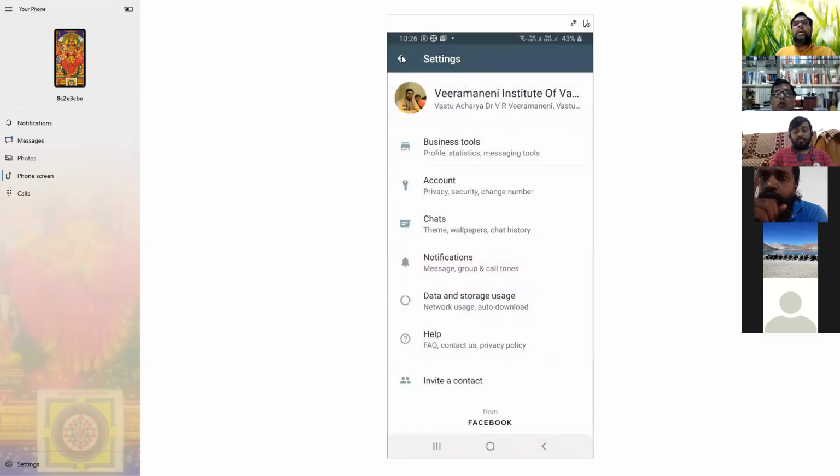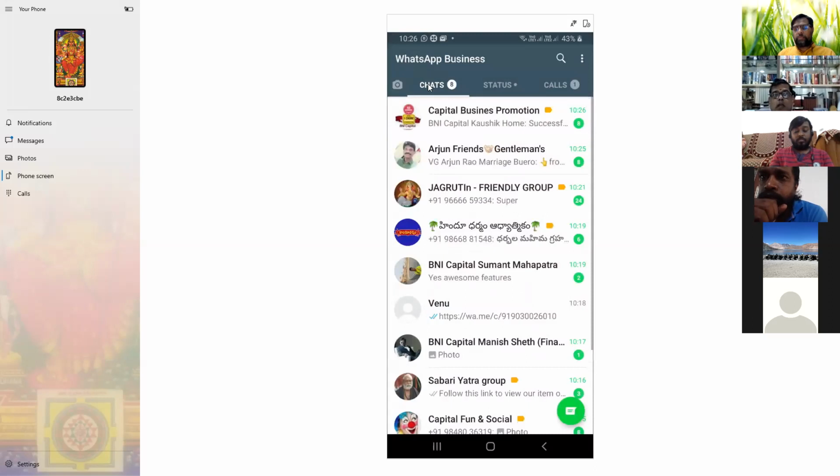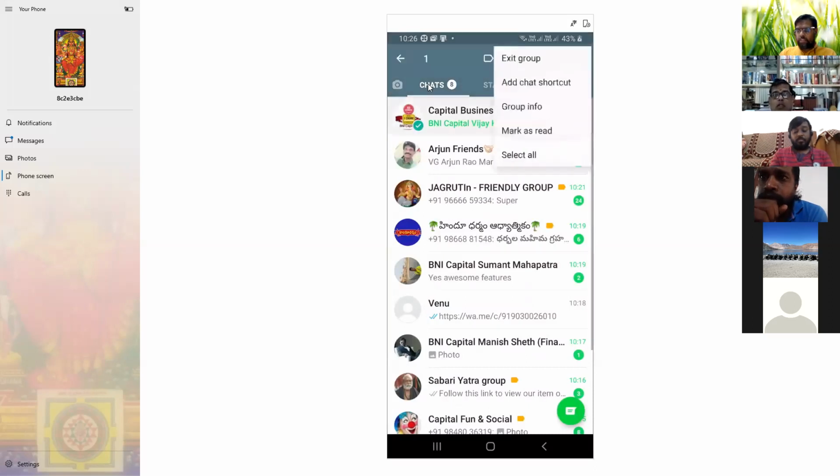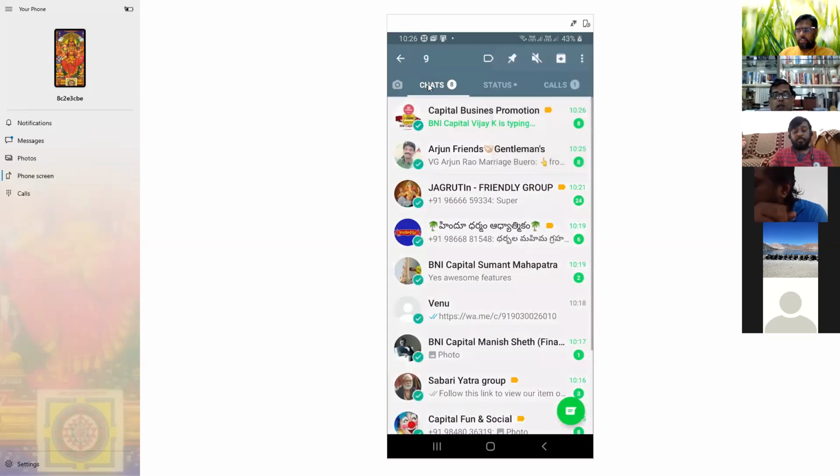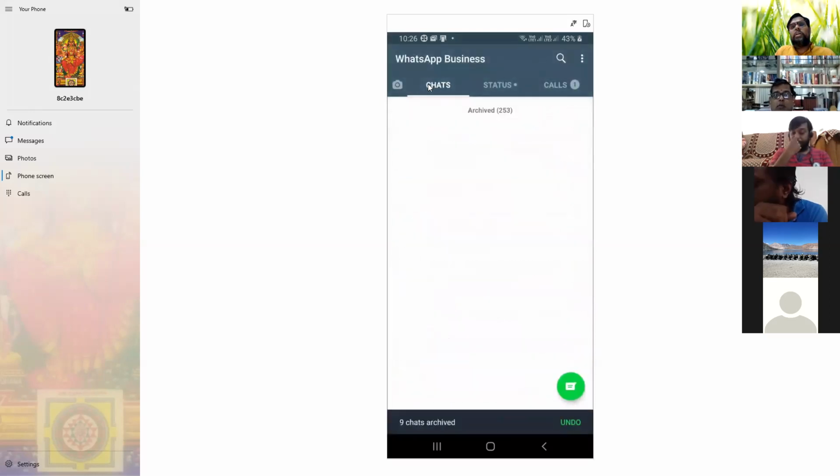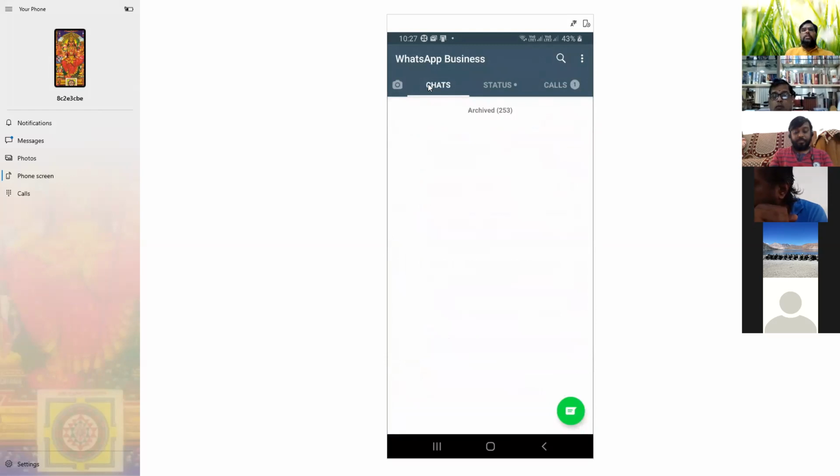Okay, one more question I have, please. Now here in WhatsApp, there are two accounts, right? One icon is for the personal WhatsApp, the other one is for business WhatsApp. But the number used is the same. Do I have to have the same number? Should I have two numbers?